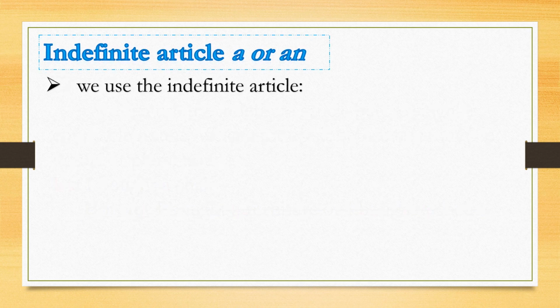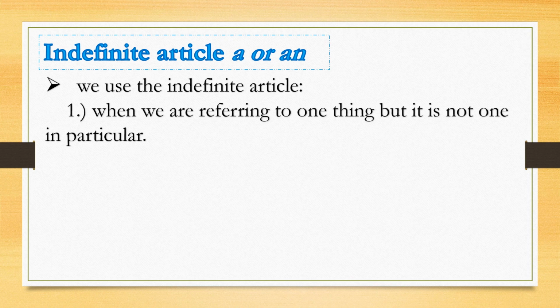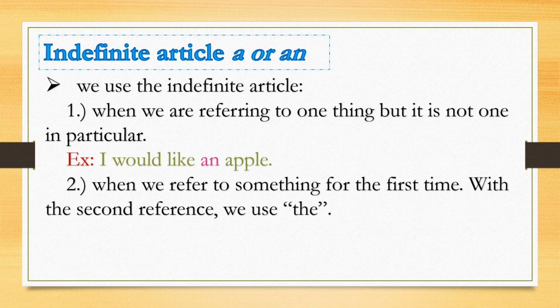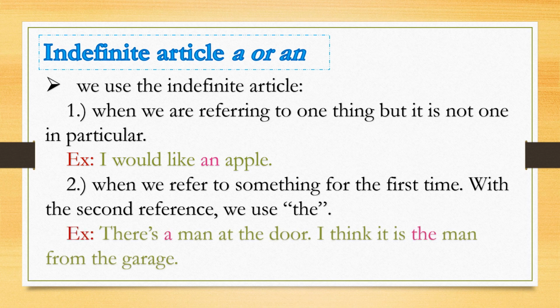We use the indefinite article when we are referring to one thing, but it is not one in particular. Example: I would like an apple. When we refer to something for the first time. With the second reference, we use the. For example, there's a man at the door. I think it is the man from the garage.